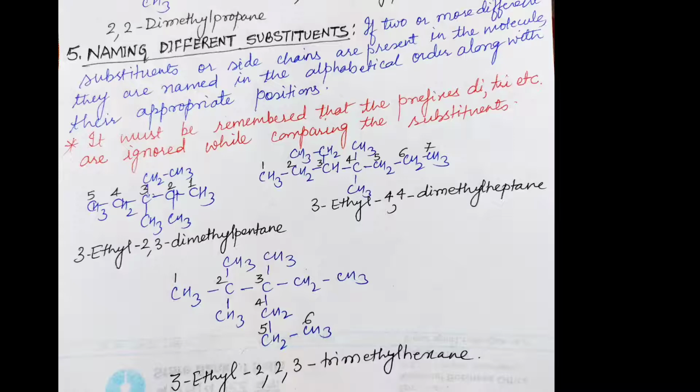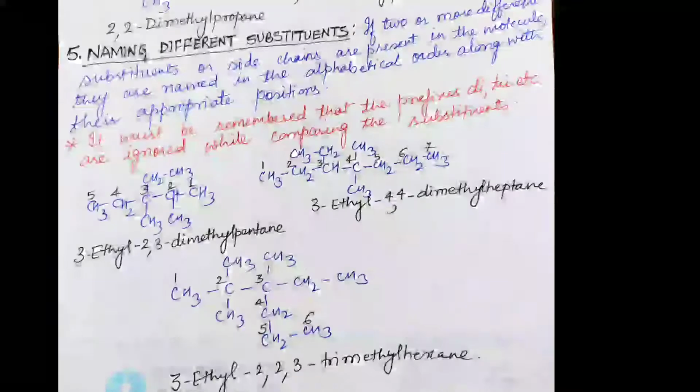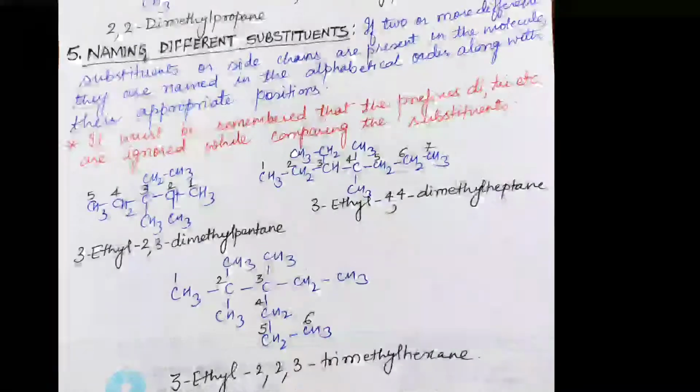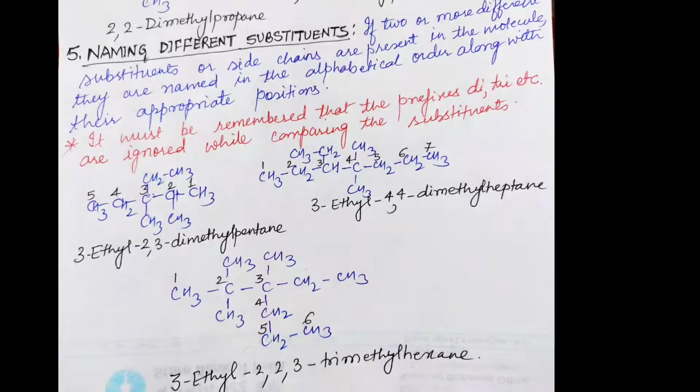You have to ignore di, tri and tetra, and remember that E comes before M, since methyl starts with M and ethyl starts with E. So you will always write ethyl first, then methyl. Even though there are two methyls, you will write 3-ethyl 4,4-dimethyl heptane. Why heptane? Because 7 carbon atoms are there in the longest chain. I hope you have understood.